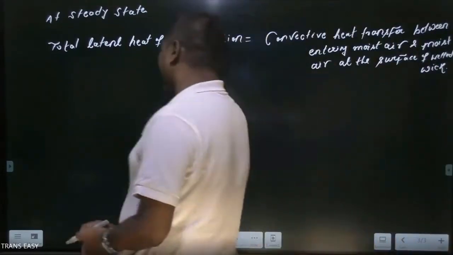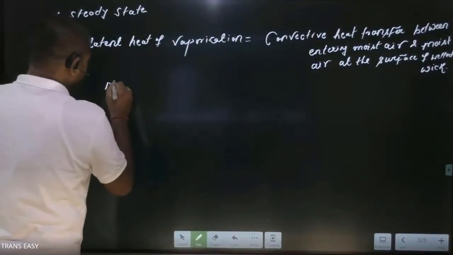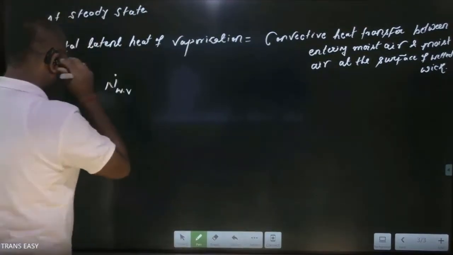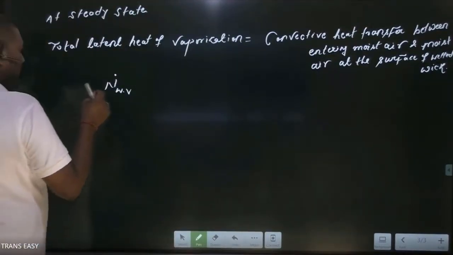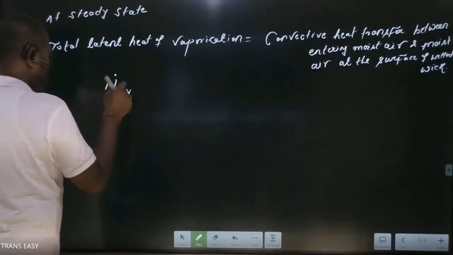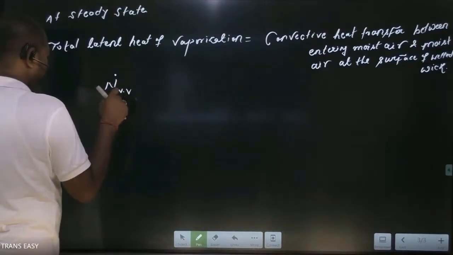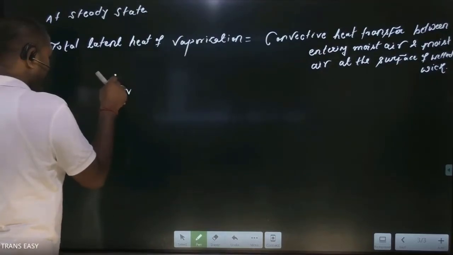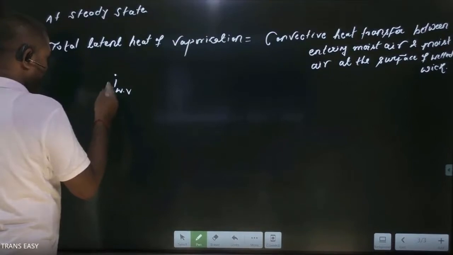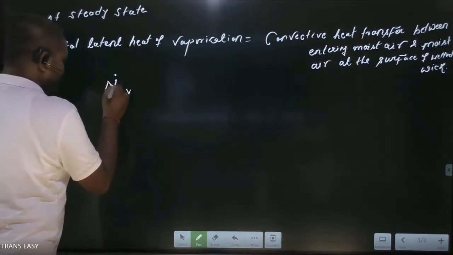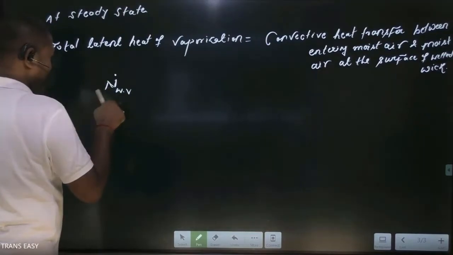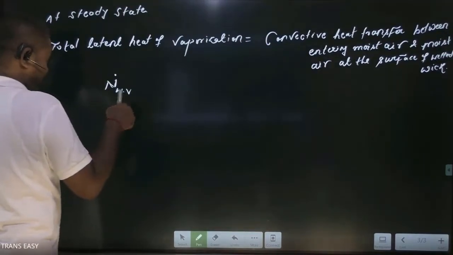Okay, friends, this is the molar flux of water vapor, in kg mole per second per meter square area.